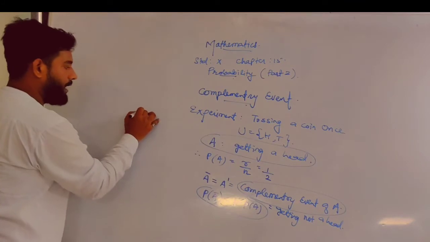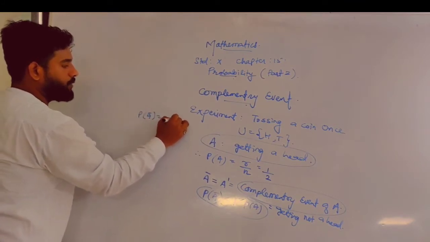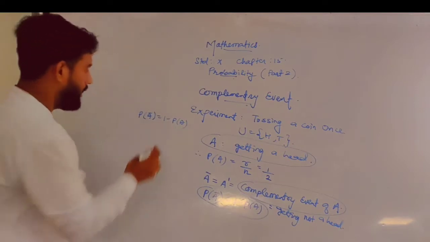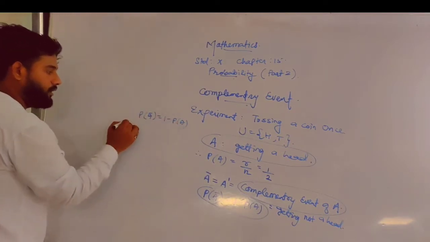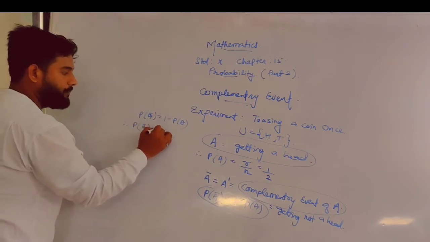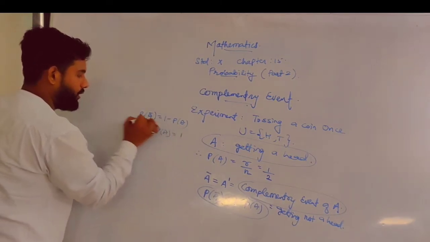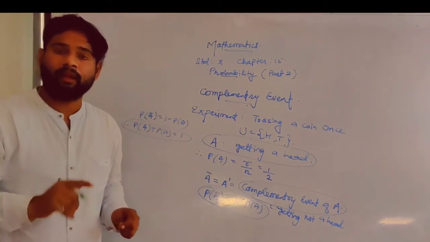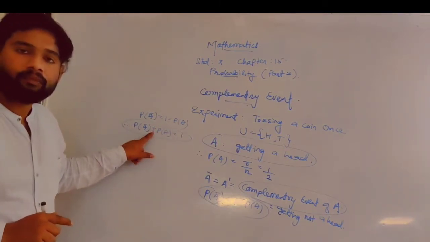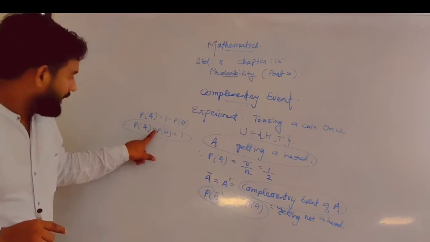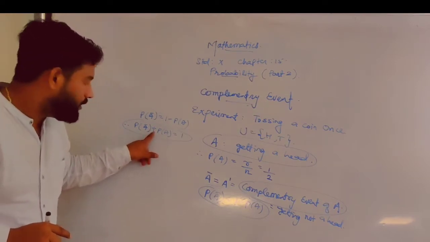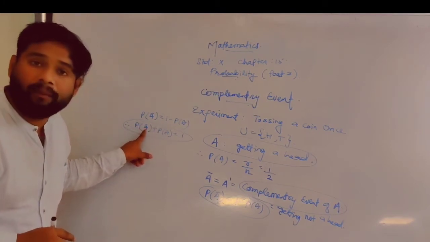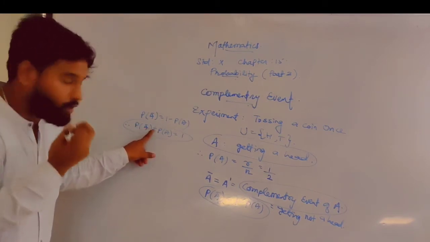P of A bar is equal to 1 minus P of A, and you can get one more formula from here. If minus P of A is sent here, P of A bar plus P of A is going to be 1. Now what is the meaning of this? The sum of the probability of an event and the probability of its complementary event is always going to be 1.